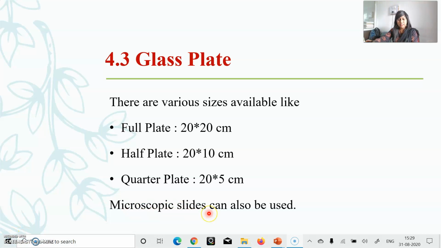Now these microscopic slides are utilized for some of the applications, like where a chemical reaction has to be monitored, or development of any chemical reactions, or development of any drug. At that time, a small amount of sample has to be analyzed. At that time, you can utilize this microscopic slide as a TLC plate for your analysis.